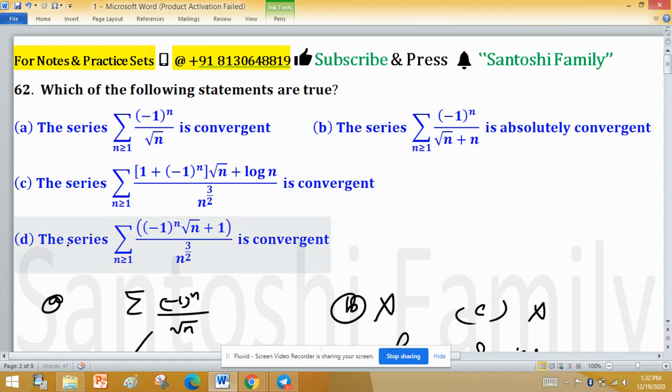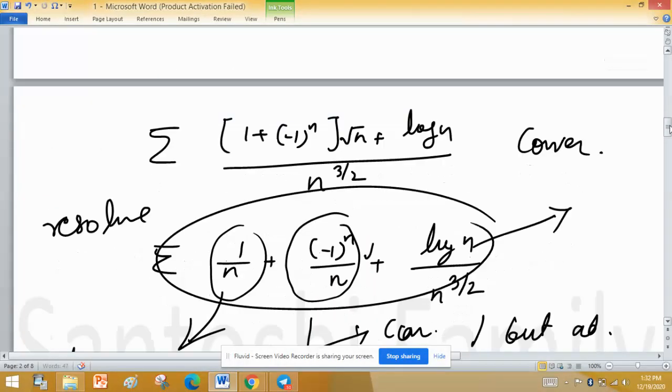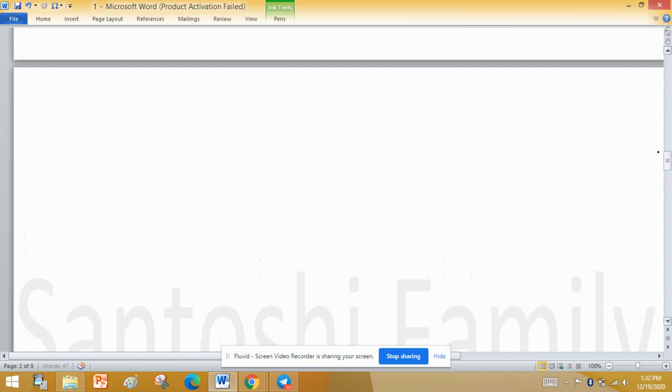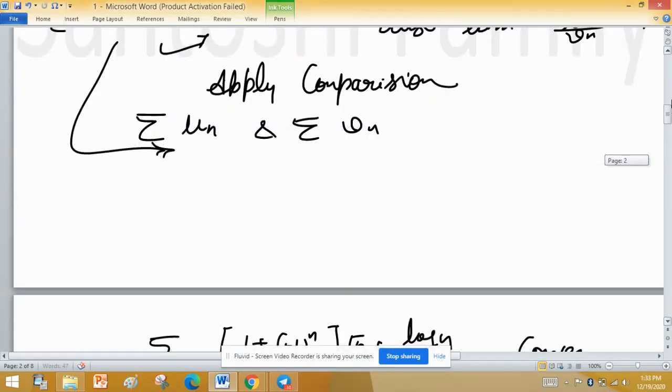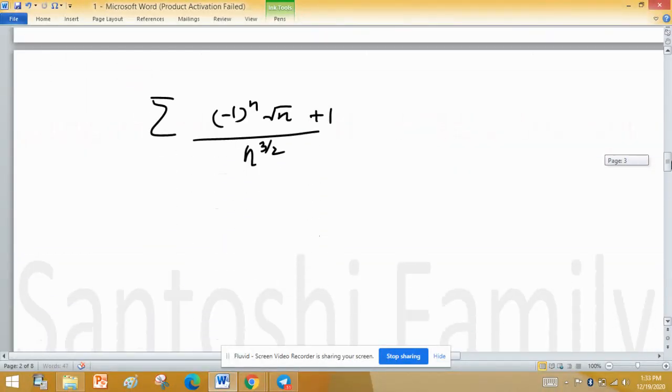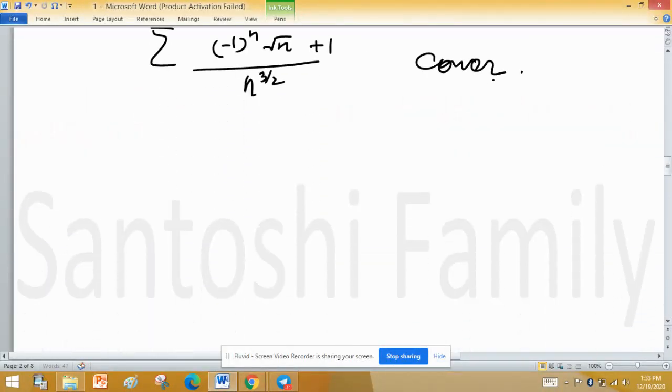Now come to the option D. The series minus 1 raised to the power n root n plus 1 divided by n raised to the power 3 by 2. Again apply Leibniz test. This is summation minus 1 raised to the power n root n plus 1 divided by n raised to the power 3 by 2. This is given option D and we have to test it for convergence. Now also resolve this one.